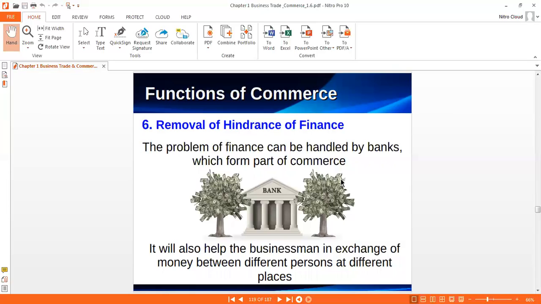One more: removal of difficulty of finance. You can see that without finance, business can't run successfully. The problem of finance can be handled by the banks, which form a part of commerce. It will also help the businessman in the exchange of money between different persons at different places, such as online payment. So the bank provides services for removal of difficulty of finance. They also provide loans, and the bank is also helpful for transactions between two persons, meaning buyer and seller.